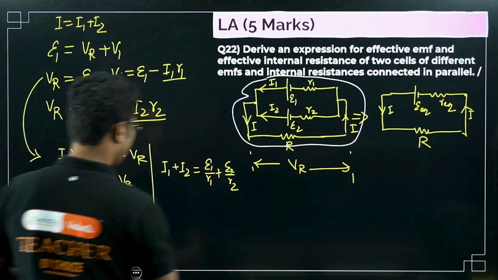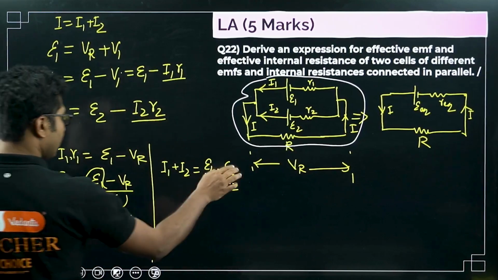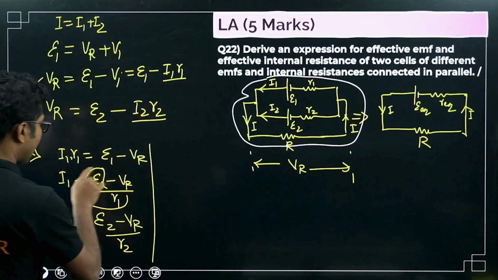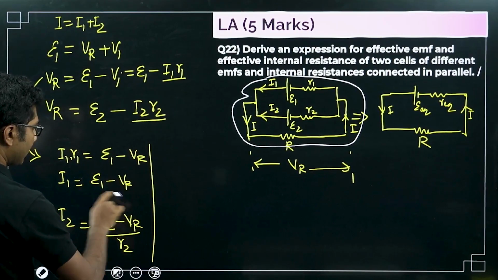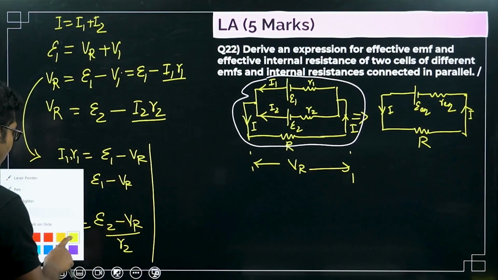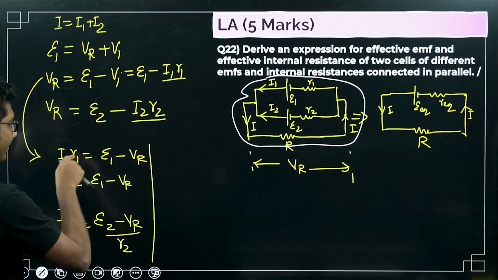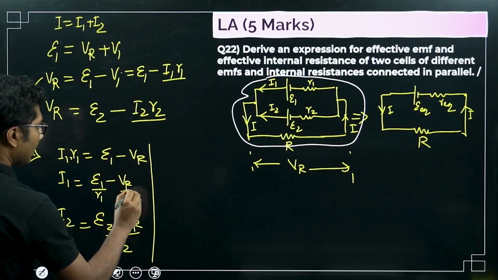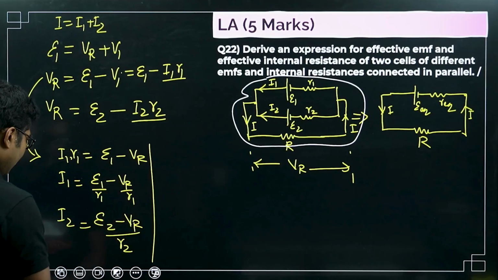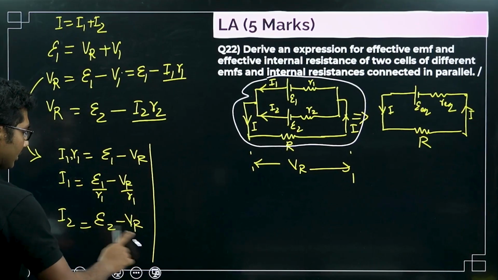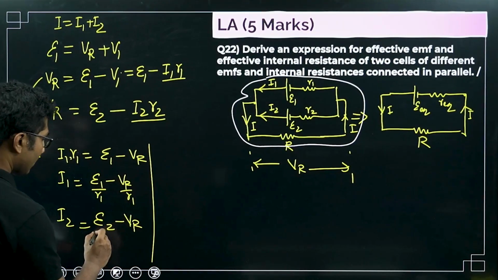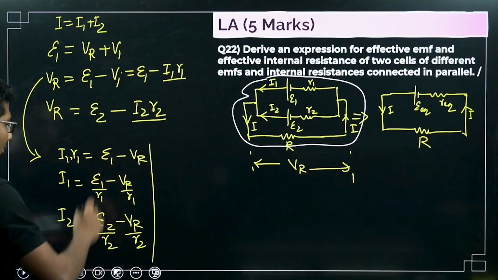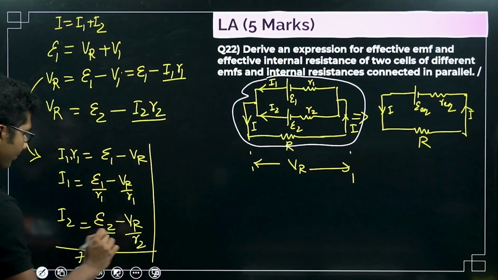Minus, okay, let me use a little space. If you are still having trouble understanding this, let me explain. What is the value? The value was epsilon 1 minus VR divided by R1. So I can write this as R1, this also R1, right? By the division rule I can do that, right? R2, R2. Now we are just simply adding them, okay?